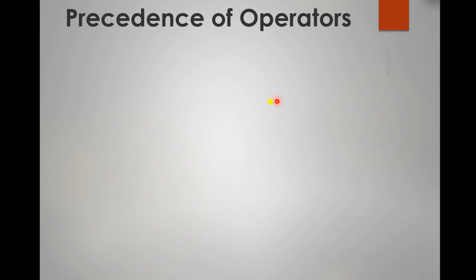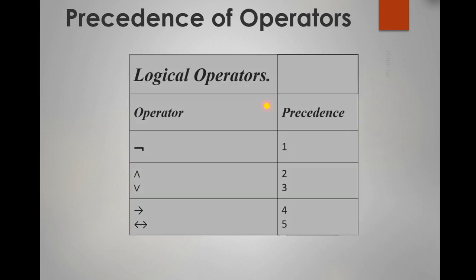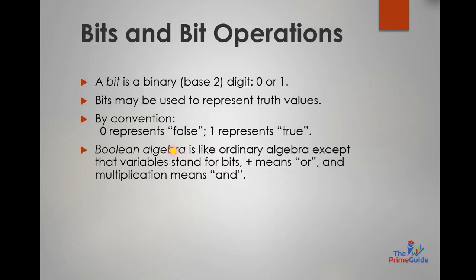Now let us study about the precedence of these all operators. So here is the precedence. सबसे पहले हम लोग negation को deal करते हैं, और and को deal करते हैं, उसके बाद हम लोग implication और biconditional को deal करते हैं. So whenever हमारे पास एक expression के अंदर ये सब हो, तो फिर हमने उनके precedence का बहुत ख्याल रखना होता है. Okay.